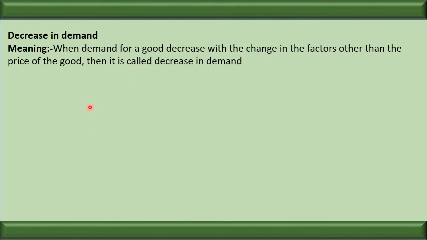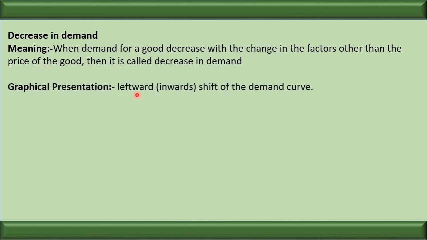Now let us discuss decrease in demand, meaning when the demand for a good decreases with a change in factors other than the price of the goods, it is called decrease in demand. Demand decreases without a change in price, but because of change in factors other than price, that is taste, income, preference, when the demand decreases, it is called decrease in demand. Graphically, the leftward shift. It can be represented by the same equation. The demand is decreasing because of change in factors other than price.